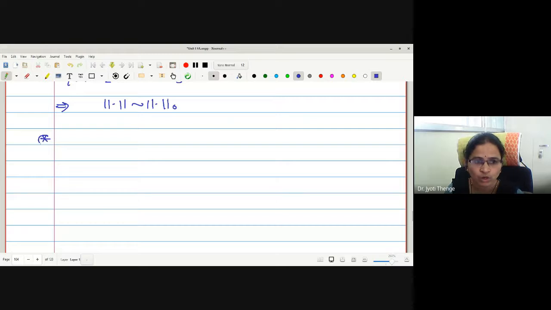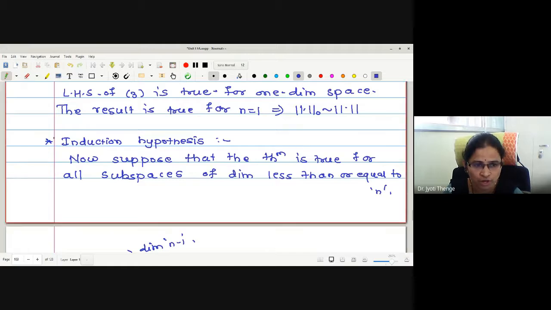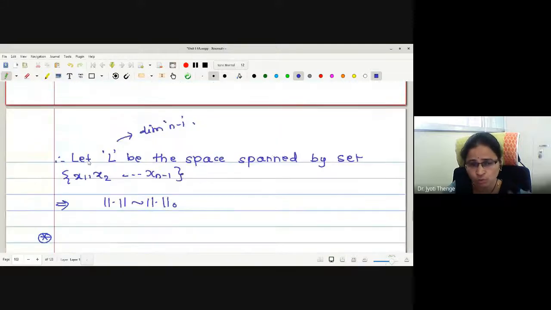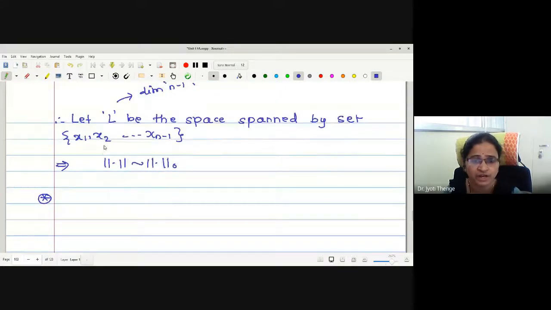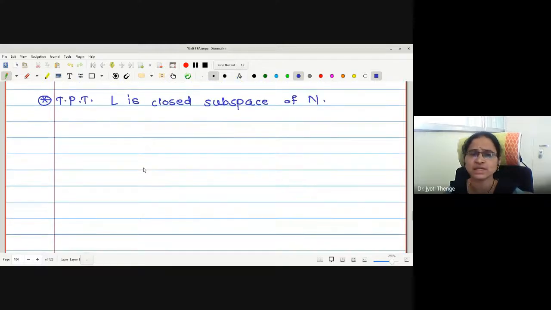Now, what is the next step actually? To show that the theorem is true for any arbitrary space with n dimensions. But we cannot go for it directly. Before that, our aim is to show that L is a closed subspace of N. Will it be a subspace of N? N is the space with dimension n, and L has dimension n minus 1, so it is a subspace and our aim is to show it is closed.